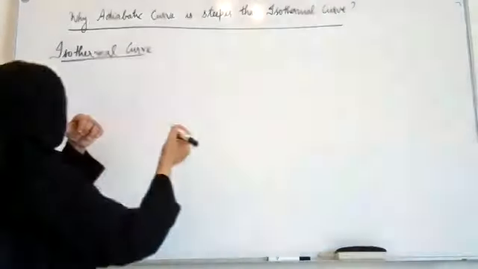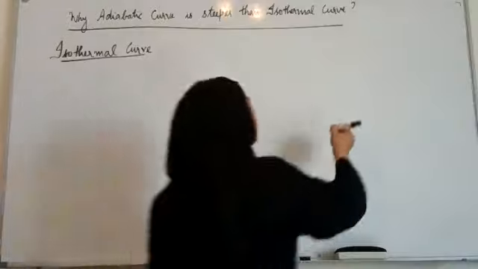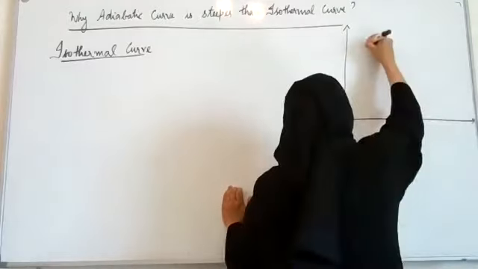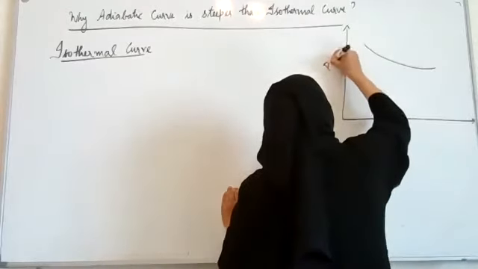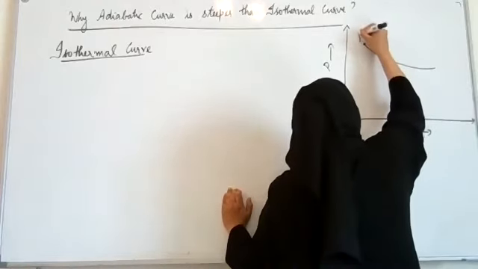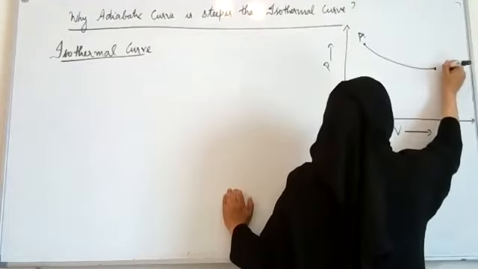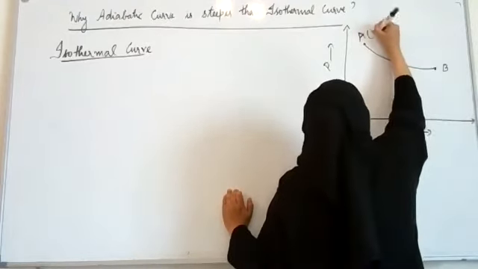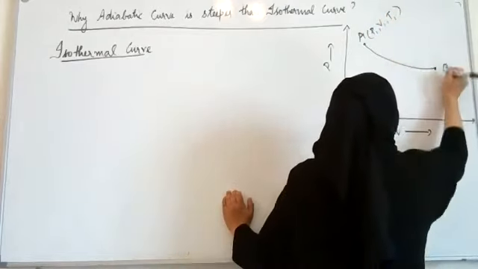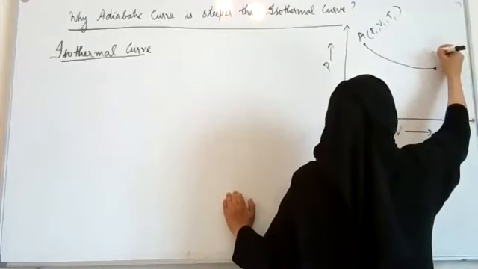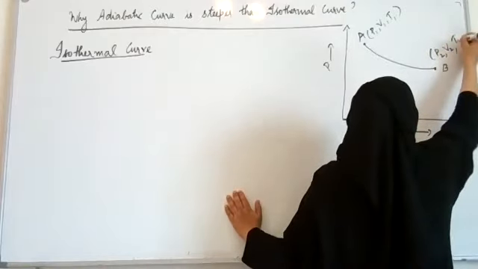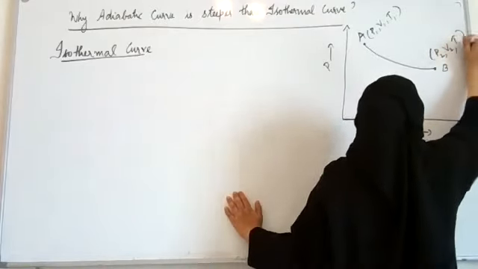So in an isothermal curve, I'm going to draw both curves on the same graph. First I'm going to draw the isothermal curve. So this is pressure, volume. This is an isothermal curve. From a state A, the gas reaches a state B. It may have pressure P1, volume V1, and temperature T1. And it's isothermal, so at B also, the pressure will be P2, volume V2. Pressure and volume can change, but temperature will remain the same, T1.